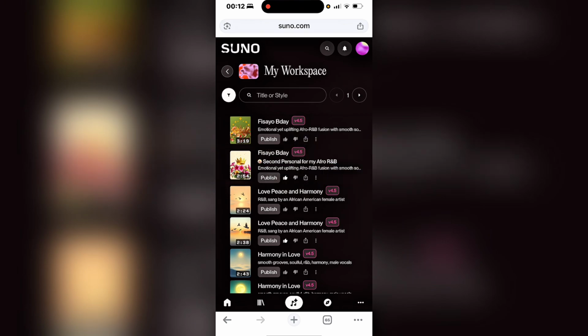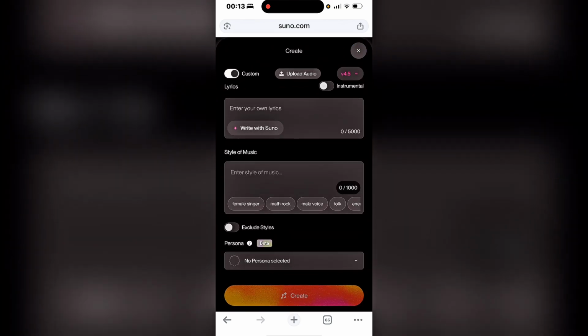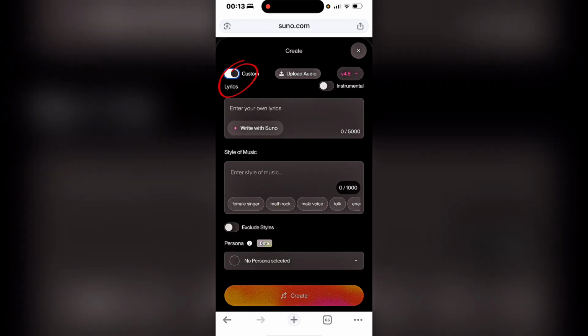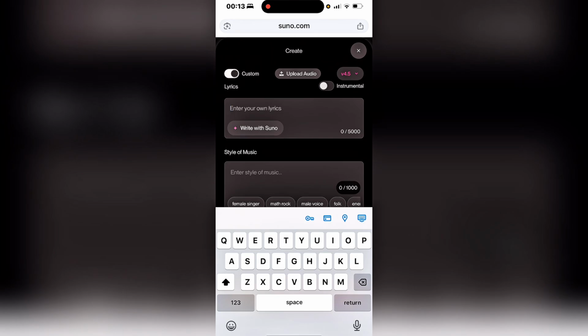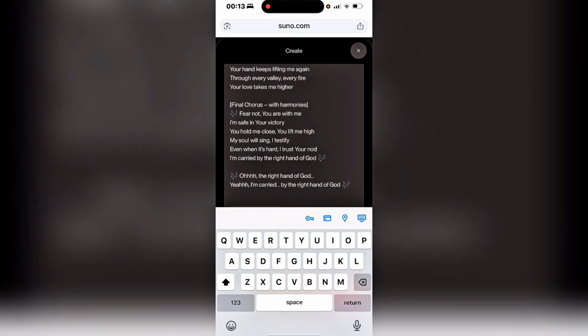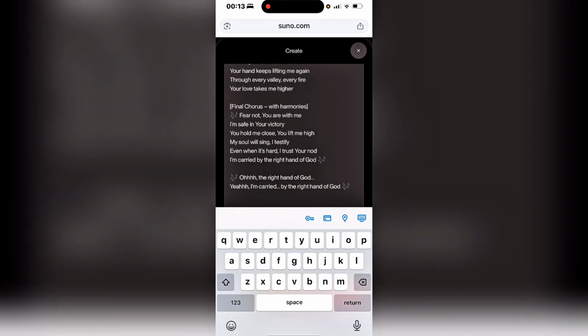At the bottom here, you'll see where we have those icons. I'm going to click on create, and then I'll paste my lyrics here. You're going to have the custom turned on at the top here so that you can paste your lyrics. So this is where I'm going to paste the lyrics that I got from ChatGPT. And I'm going to remove all these tags like intro, the final chorus, the verses, and the likes. So let me just quickly do that.